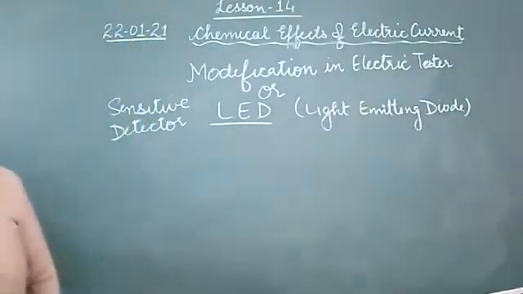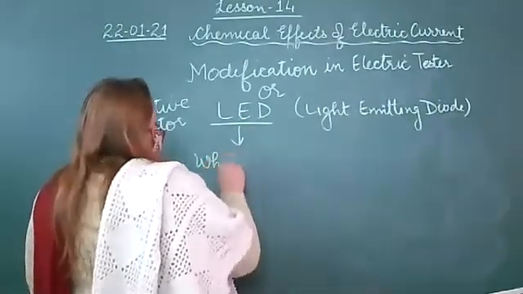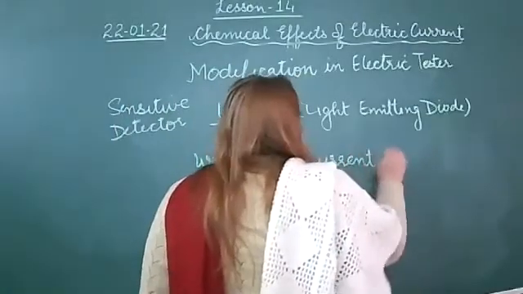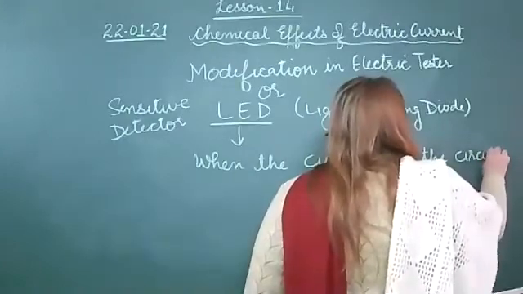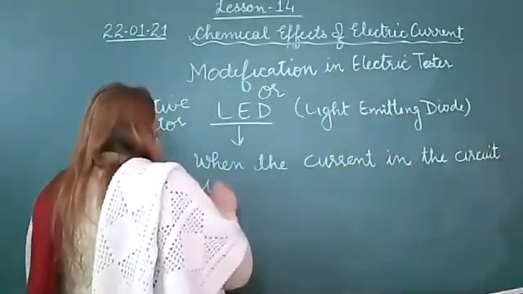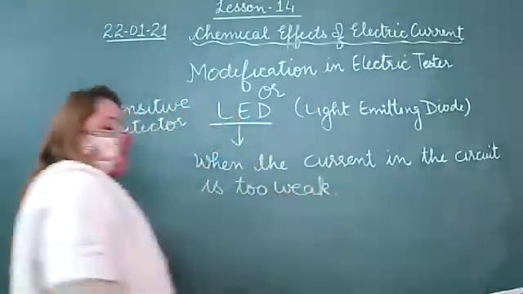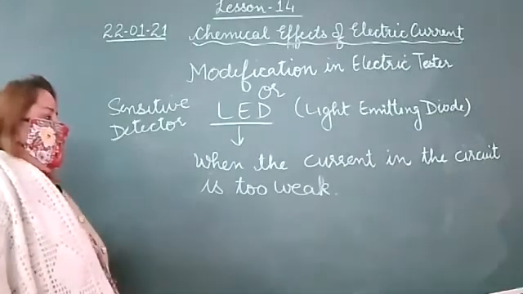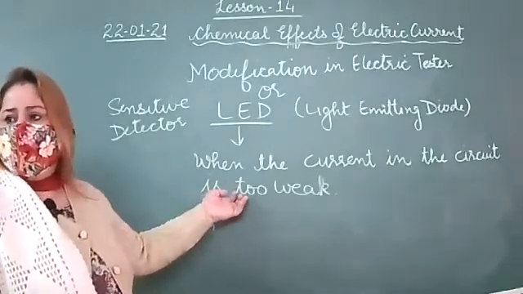When the current through a circuit is too weak, where we use LED, the filament of the bulb does not glow, but the LED works on this.